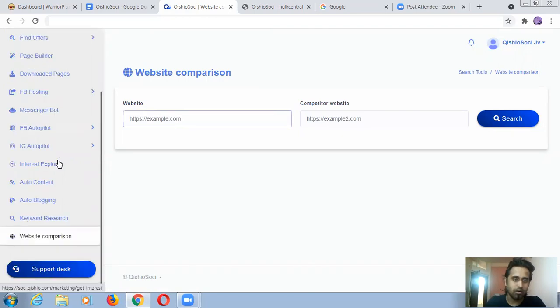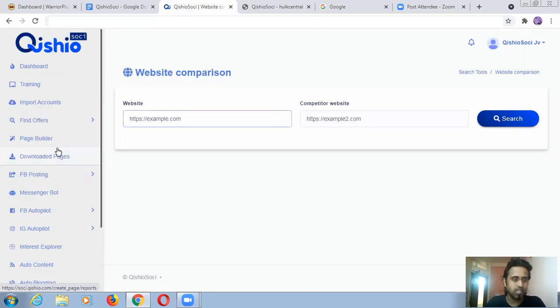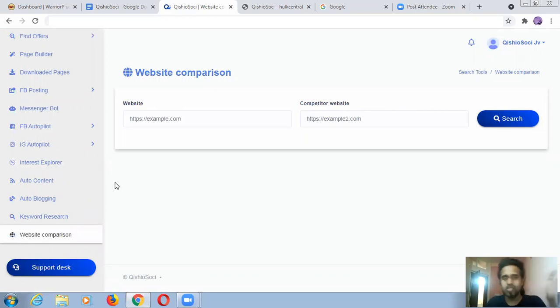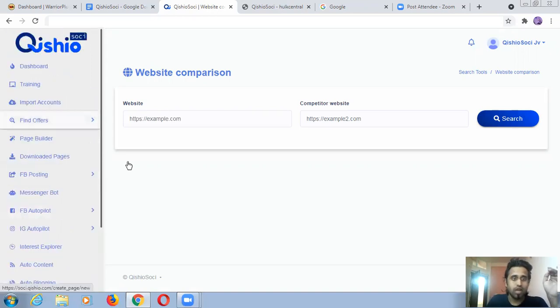As per my knowledge, I'm done with each and every feature, not in depth because it will take too much time. From next time, I will take each and every feature in depth. I will click each and every button and show you what each button is going to do. So I'm done from my side.